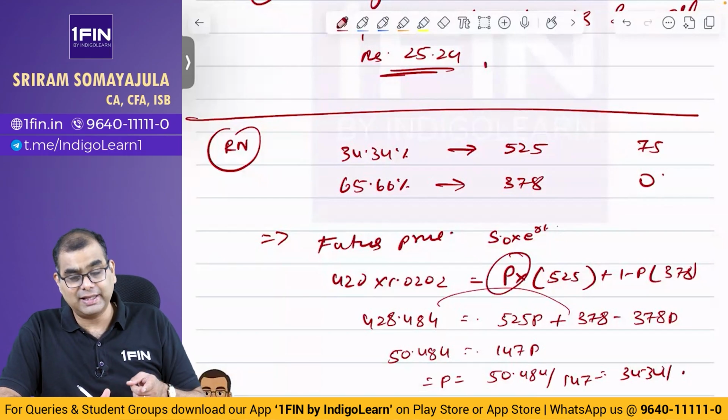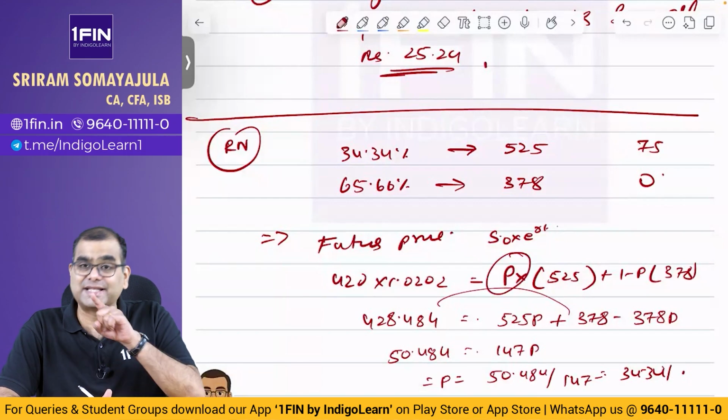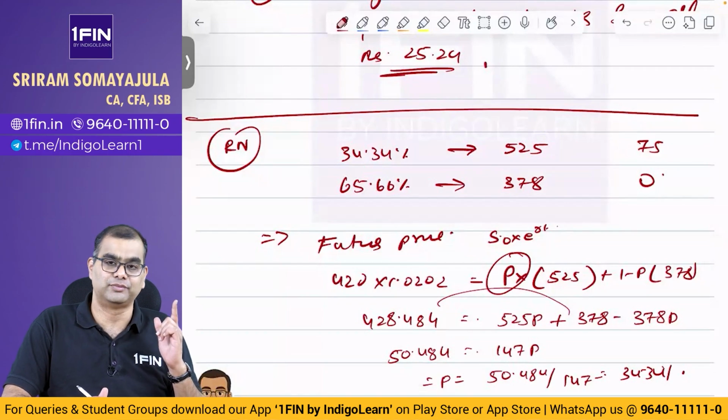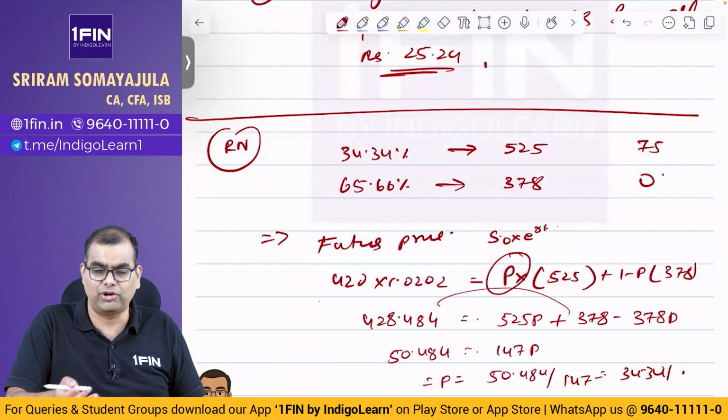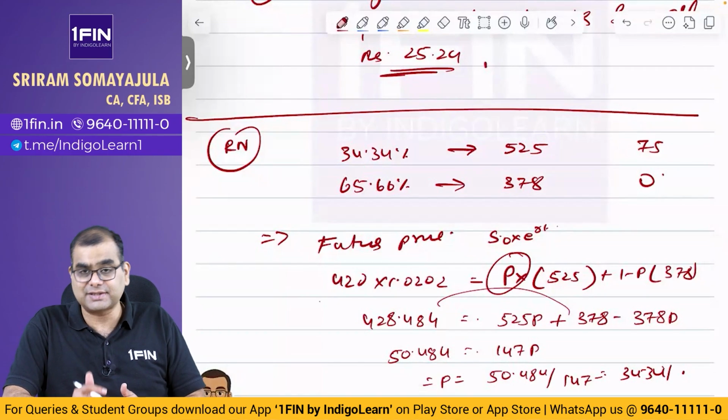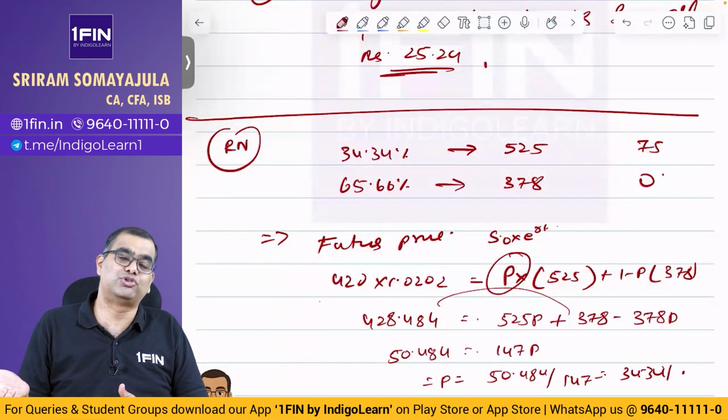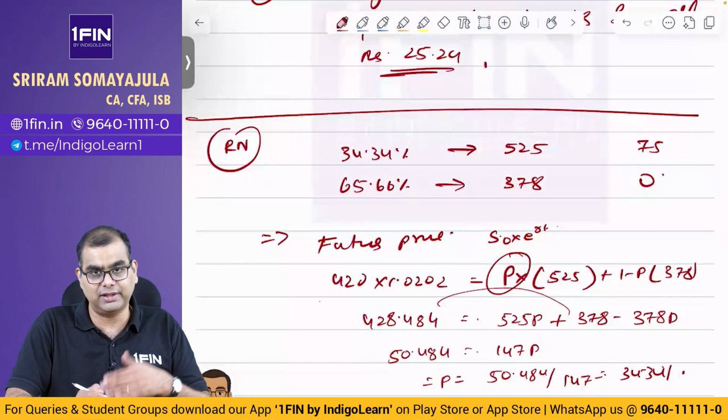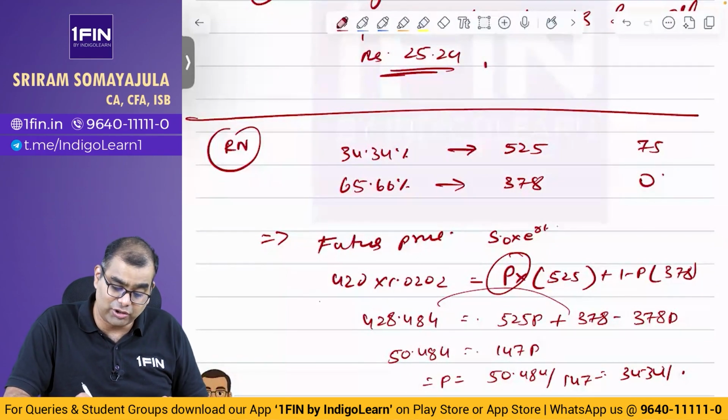So you can find out probability also using the logic that if the share is going to go up and go down, then the expected value of the share is same as the futures value of the share. So futures price is S0 into e power rt, and that price is going to be same as the expected value of the future share price. Assume P for the expected value and solve it. So that way also you can find out probability.